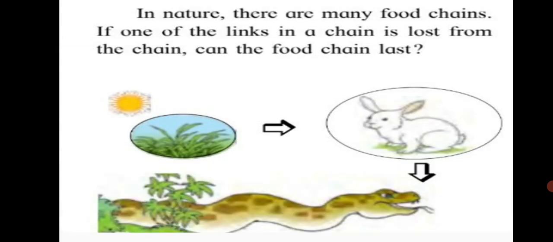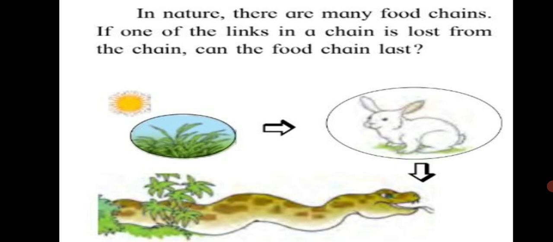In nature, there are many food chains. If one of the links in a chain is lost from the chain, can the food chain last? No. Suppose the rabbit is missing from this food chain, then there will be too much grass growing because the rabbit is not eating grass, and the snake will not get its food, which is the rabbit. So there should be a balance in nature, and that's what this chapter is all about: environmental balance.